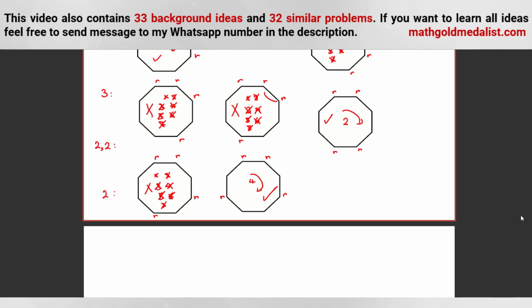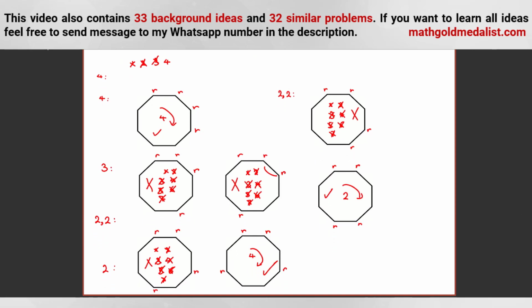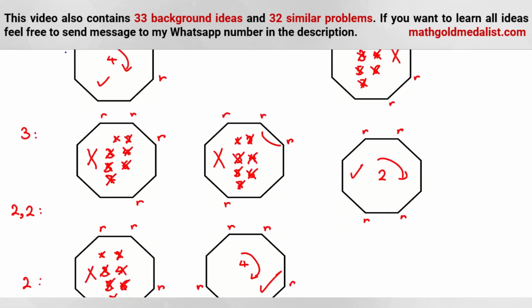Okay, if we calculate bad cases, the answer is 8 choose 4 minus bad cases. So the bad cases for these 3 R's: this vertex has how many cases? 8. This vertex has how many cases? This one or this one? Both of them are the same. So 8 times 2, and because this case also is bad, when we have 3 adjacent, it is always bad. 8 times 3, 24 for this case.